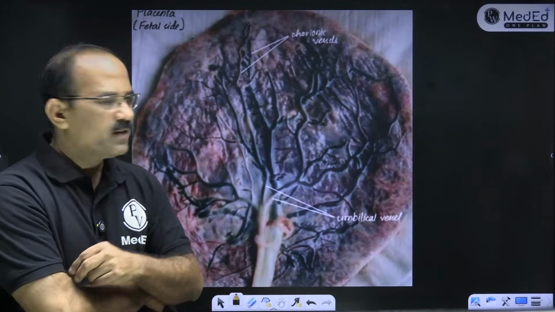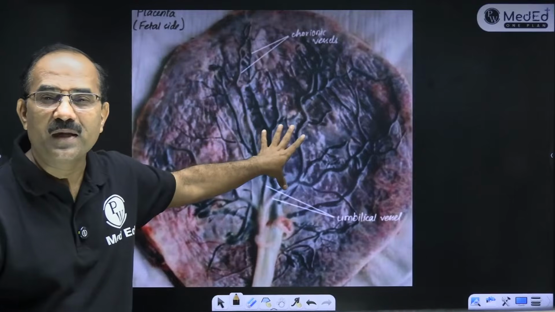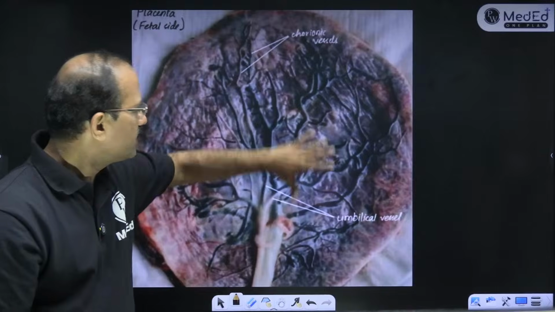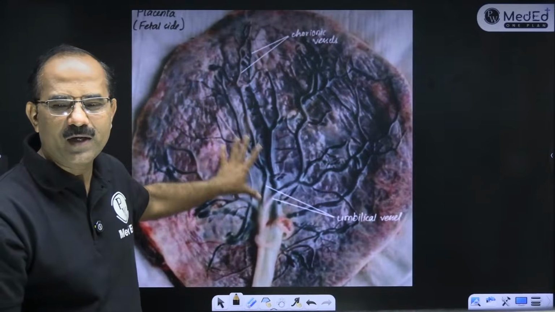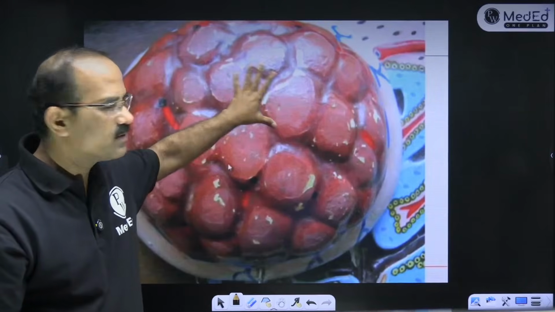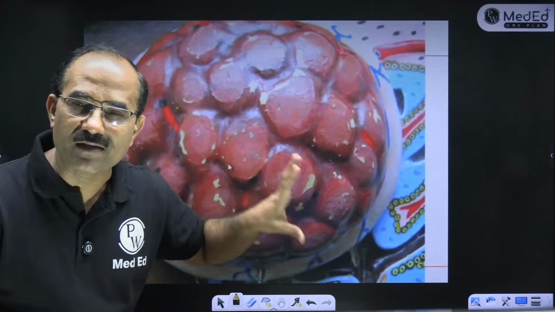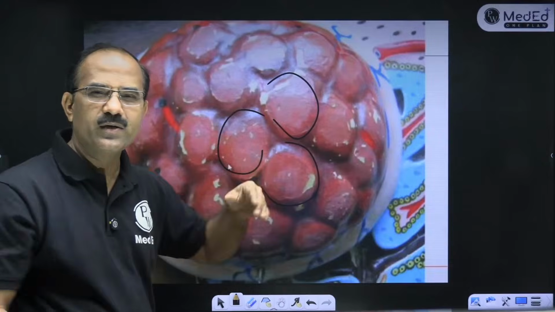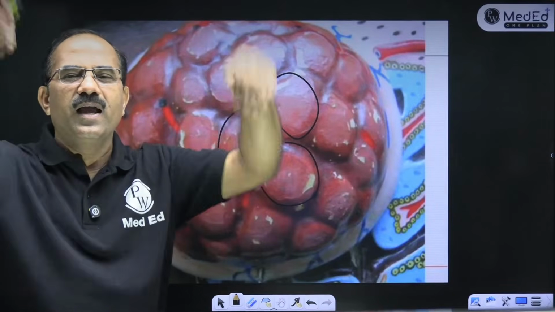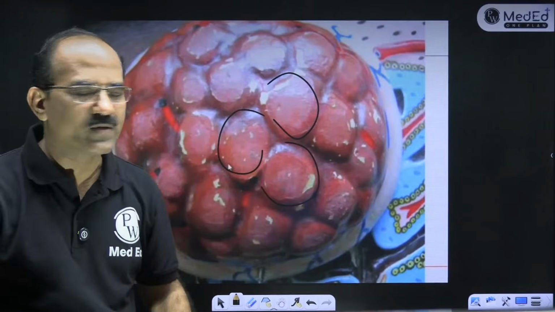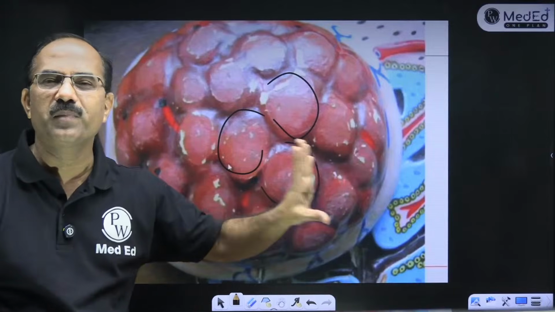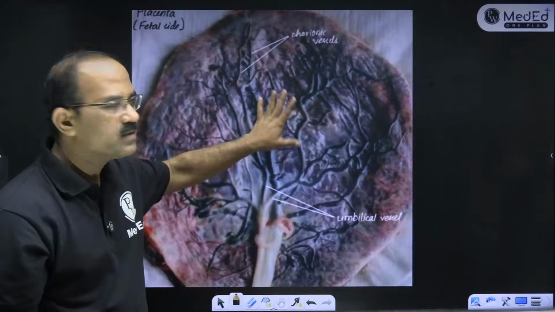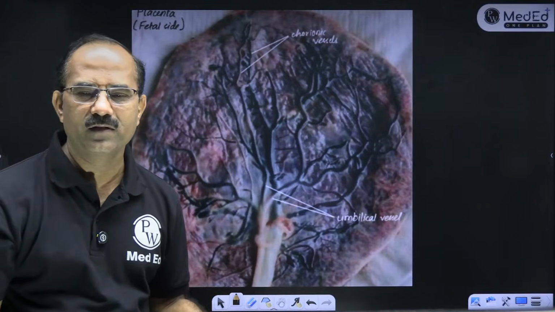बोल सकते हो? This is the fetal side of placenta. That's a fetal side. That's an umbilical cord. ये है fetal side of placenta. You can see the blood vessels. And what is this? This is the maternal side of placenta. ये है cotyledons. याद है ना cotyledons? वो villus ऐसे अंदर जाते हैं and they divide the placenta into cotyledons. So this is the maternal side of placenta, जो mother के side पे है, maternal side, and this is the fetal side of placenta. ठीक है?